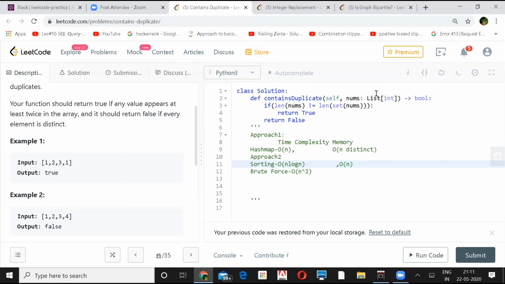So what I did was just take the set of nums and compare the length. If they are not equal, return true, else false.